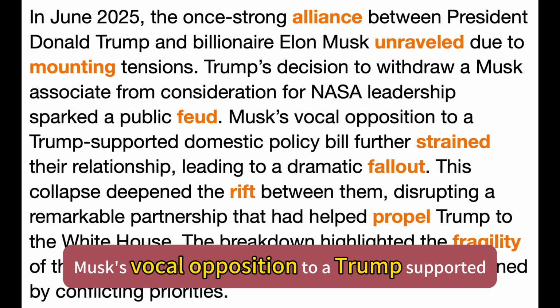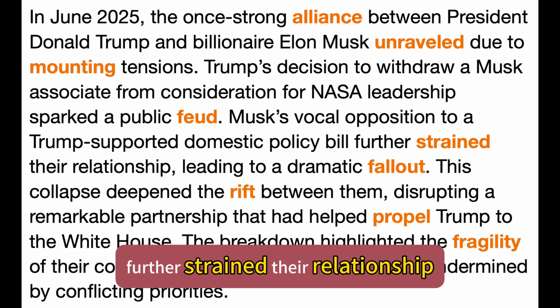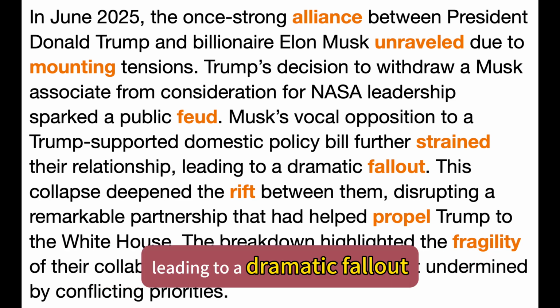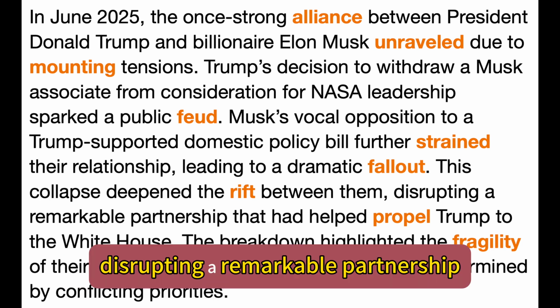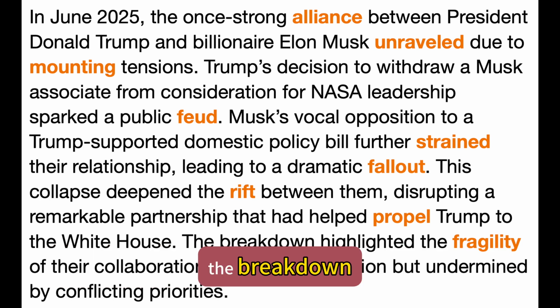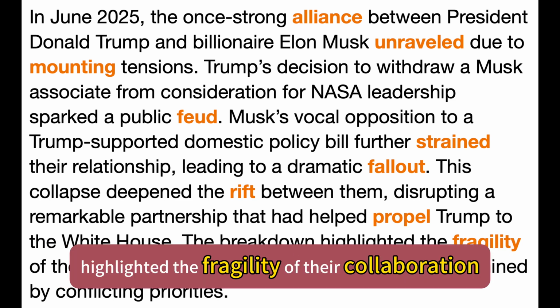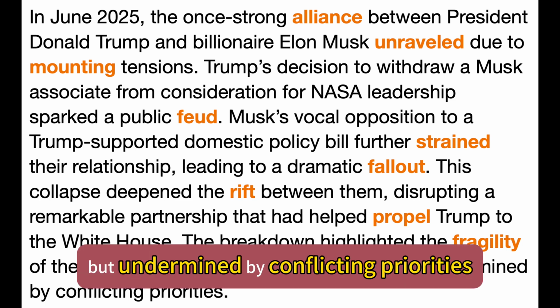Musk's vocal opposition to a Trump-supported domestic policy bill further strained their relationship, leading to a dramatic fallout. This collapse deepened the rift between them, disrupting a remarkable partnership that had helped propel Trump to the White House. The breakdown highlighted the fragility of their collaboration, marked by ambition, but undermined by conflicting priorities.